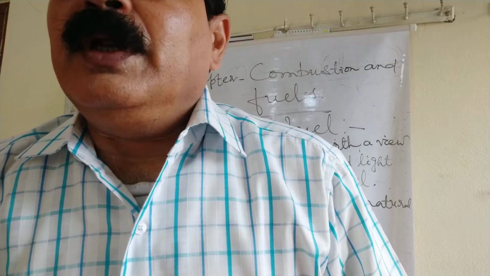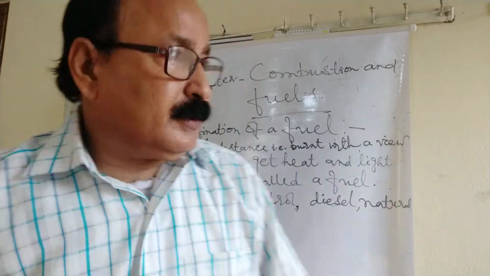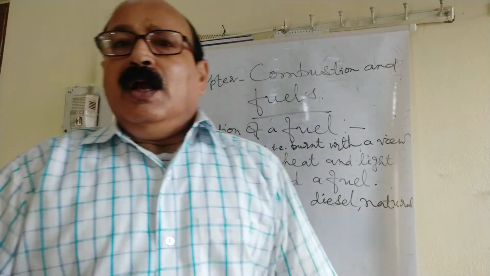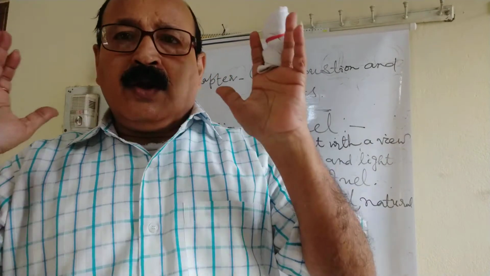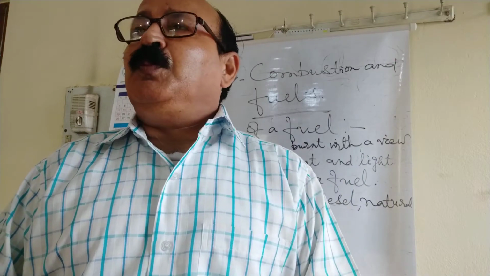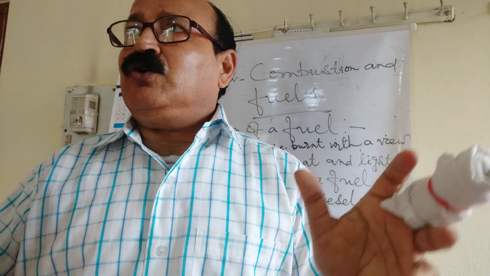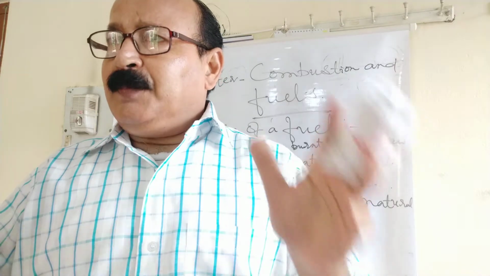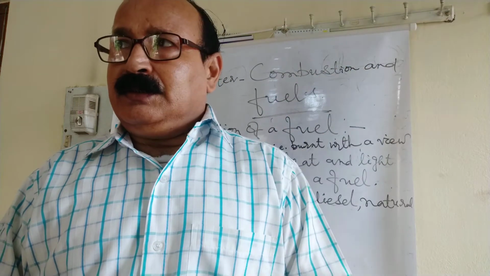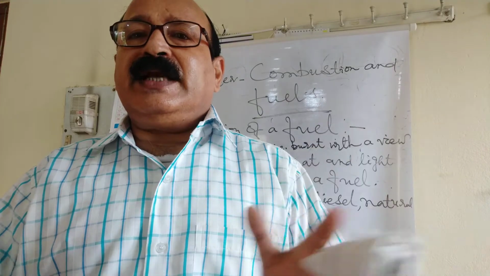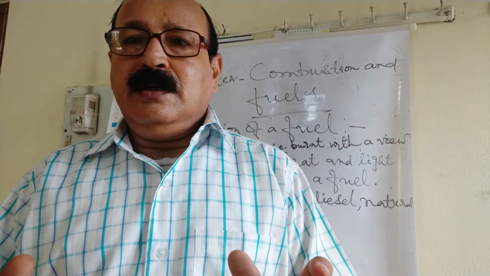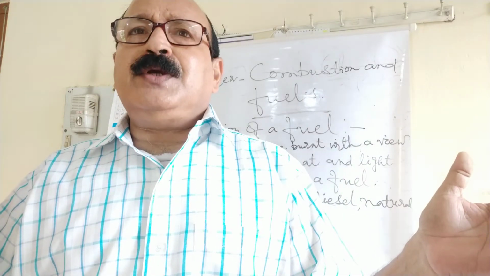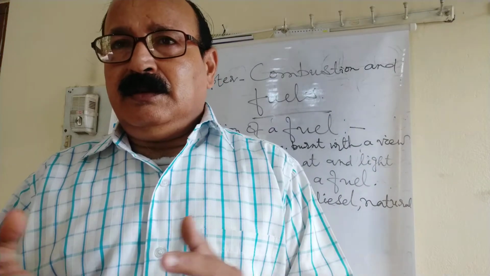Good afternoon, children. Today's discussion is about the chapter combustion and fuels. Now, we know we need a lot of energy to perform various kinds of jobs. In everyday life, we perform different activities, and for doing such activities, we need a lot of energy. There are various ways by which we can obtain energy.